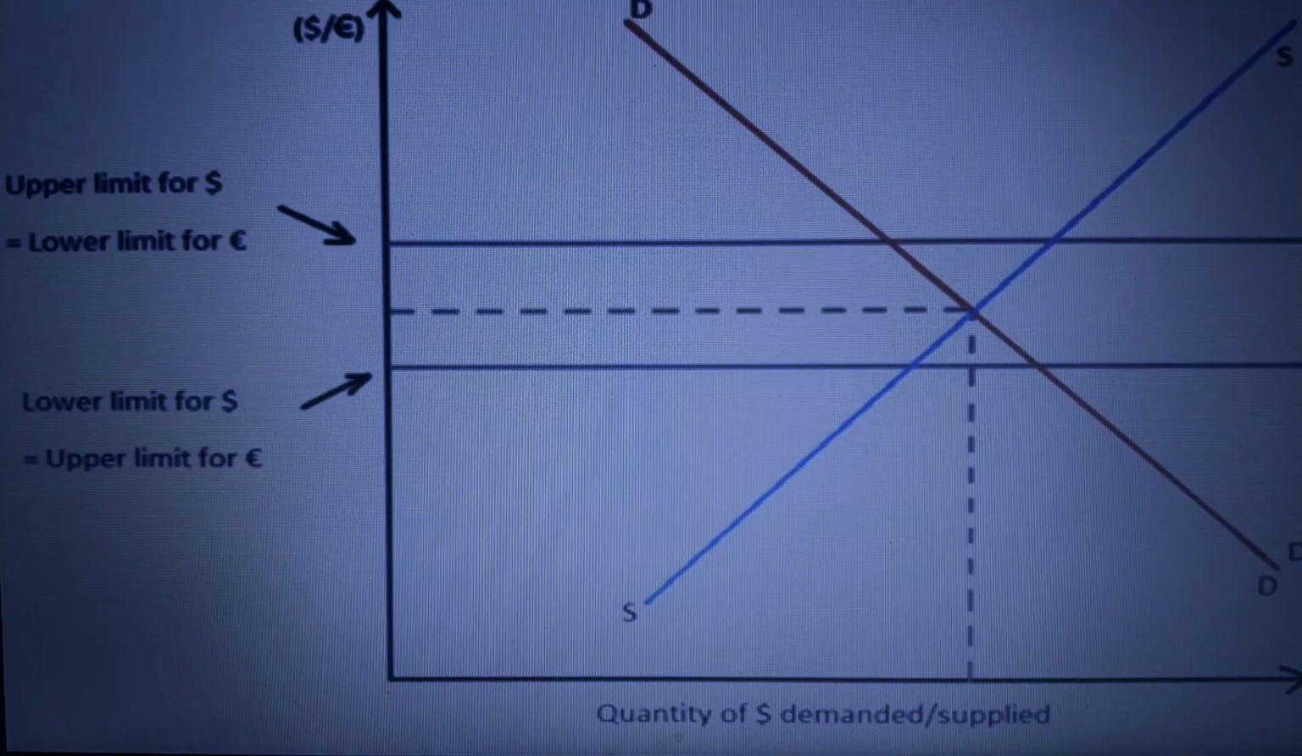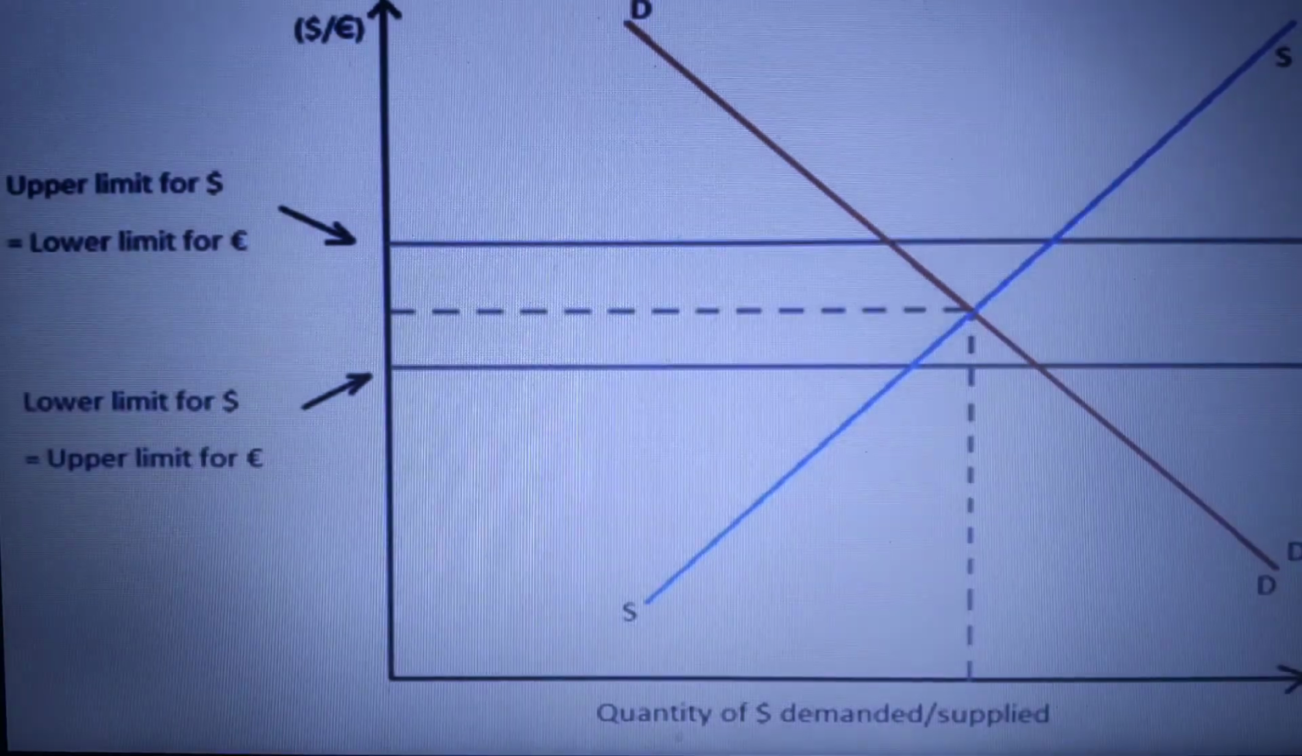In a fixed exchange rate, we can see a lower limit and an upper limit. The exchange rate is fixed by the central government somewhere here, and they allow the currency to fluctuate between the upper level and the lower level. If there is any breach, the central bank will intervene in the system to protect that currency. Suppose it has breached the upper limit or lower limit, the PBOC, the Chinese central bank, will jump into the market and intervene to bring the currency back within that range.